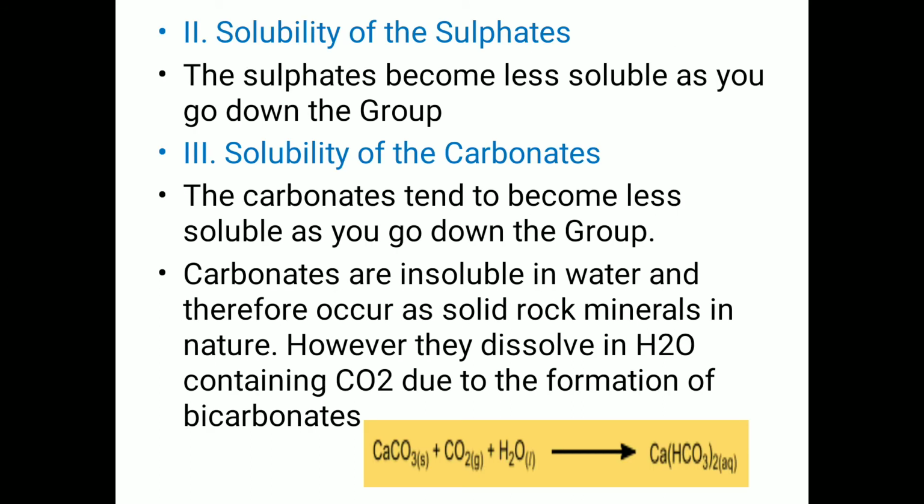Solubility of the sulfates. The sulfates become less soluble as you go down the group. Solubility of the carbonates. The carbonates tend to become less soluble as you go down the group.